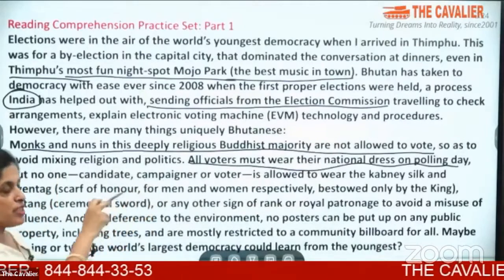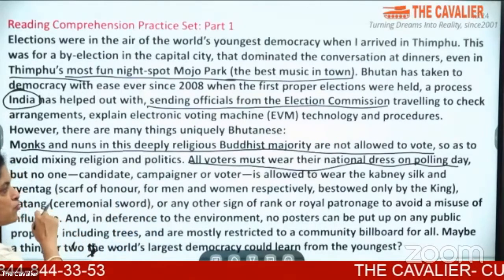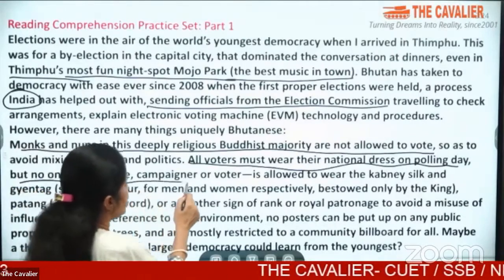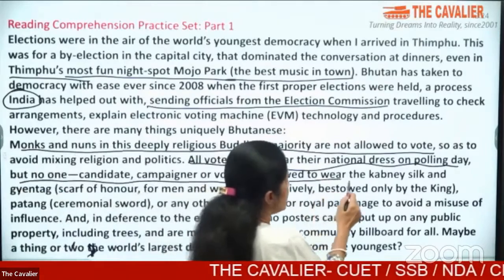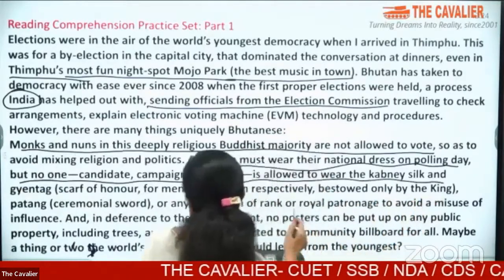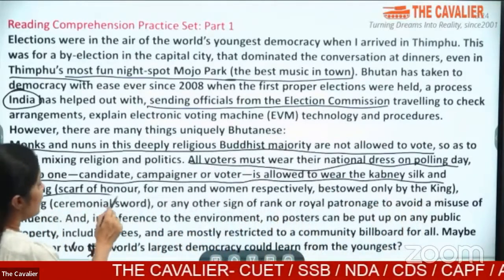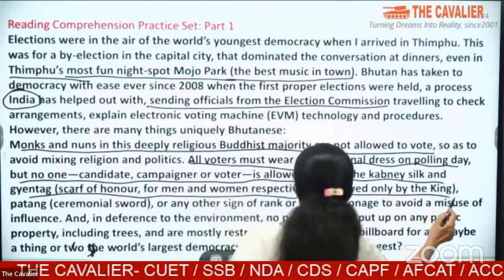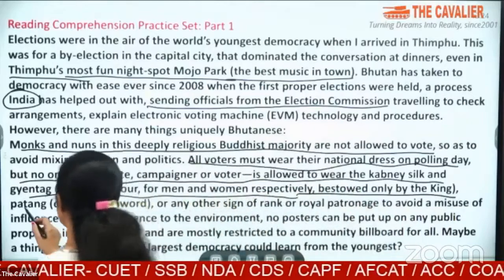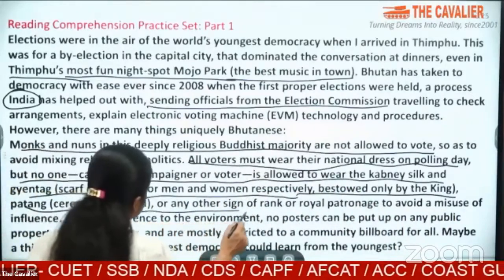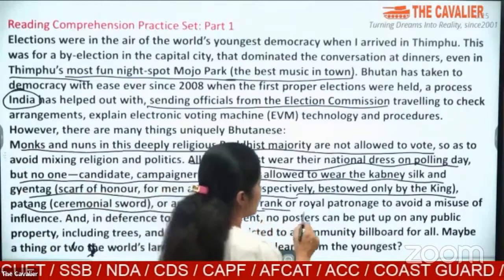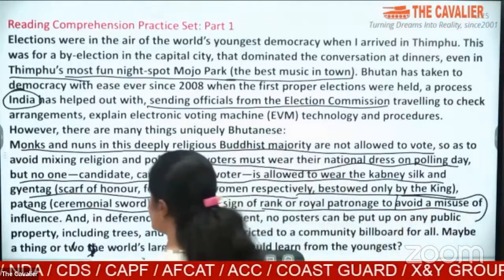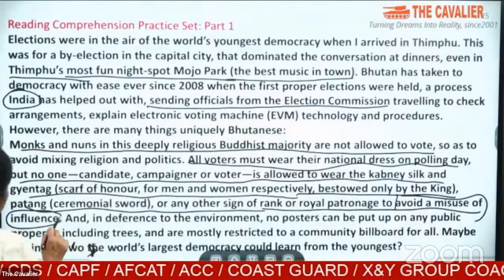Like we came to this answer, all voters must wear their national dress, but no one, candidate, campaigner or voter, is allowed to wear the Kabni silk and kentak, scarf of honor for men and women respectively, bestowed only by the king, ceremonial sword or any other sign of rank or royal patronage, to avoid a misuse of influence.